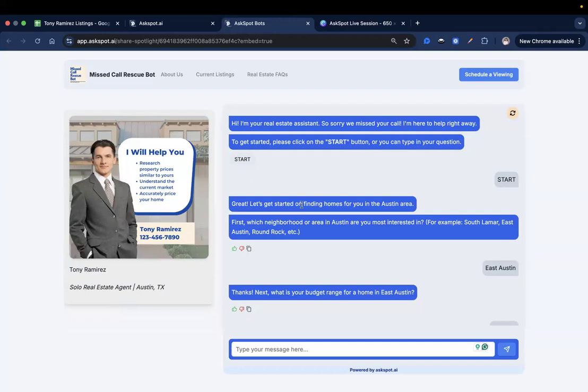So you can also adapt this for other service niches, like what I said earlier. And I would really, seriously love to see that. If you adapt this to other niches, you can simply post it on the AskSpot user community. We would love to see it, play around with it, and test it with you. So yeah, that's it for today's build.